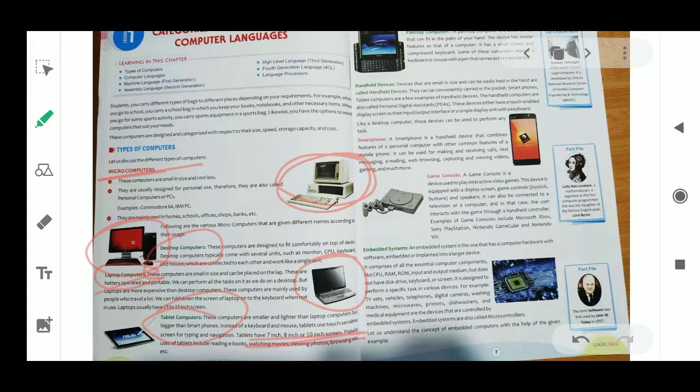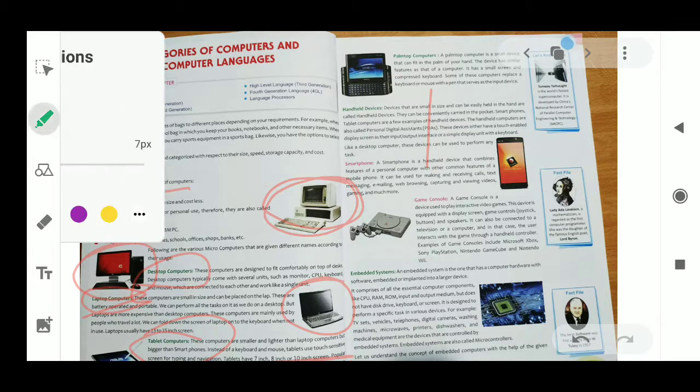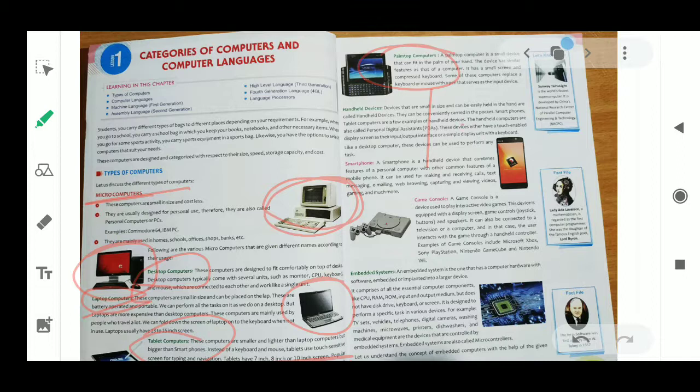Next is the palm top. A palm top computer is a small device that can fit on the palm of our hand. It can easily fit in our hand, so the size is very small.